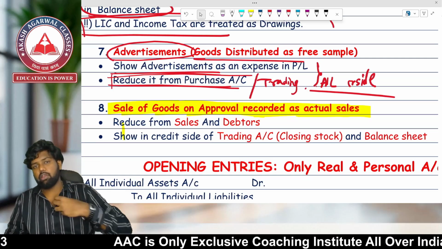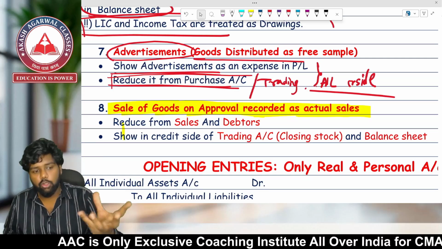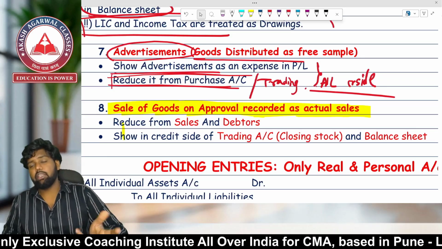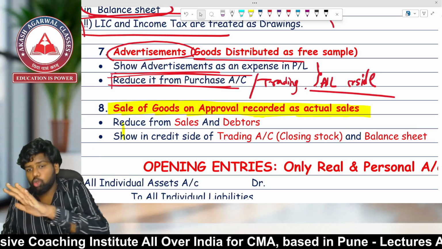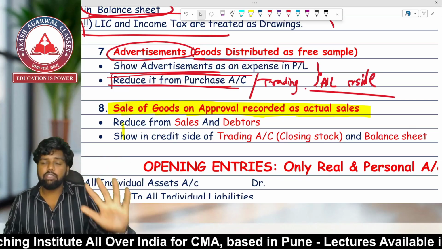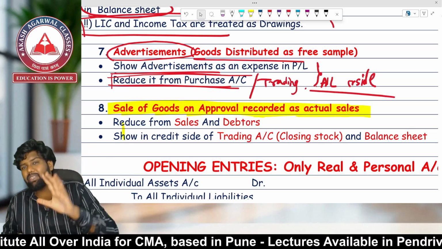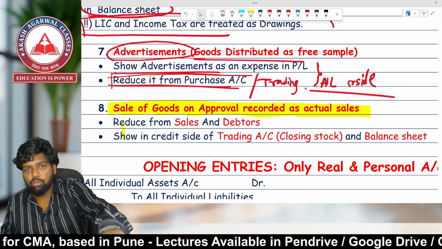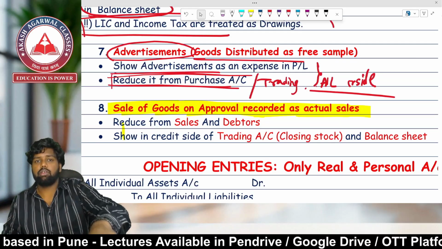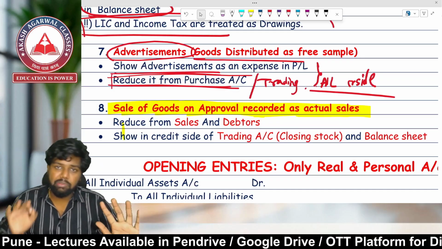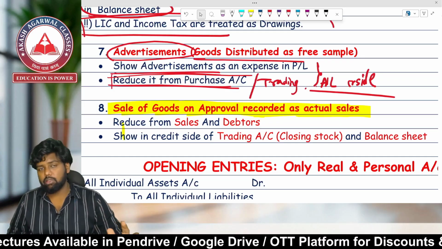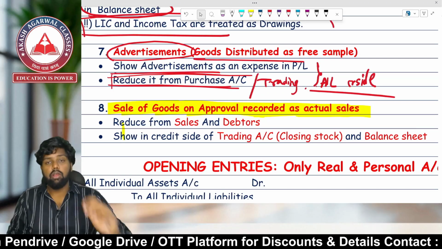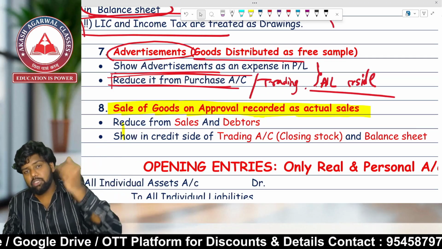It will have 4 effects. I have given you the goods. These are new goods. You are not ready to purchase them. I am convincing you, I tell you, sir, take the goods, don't pay me the money. If you are satisfied with the goods, after 1 month you can pay me the money. So it is a sale of goods on approval basis. I have given you the goods, but you have not yet confirmed that you want to purchase them. It has been 1 month and my accountant has recorded this sale as an actual sale. It is not an actual sale because it is very uncertain. You can give me the goods back again.